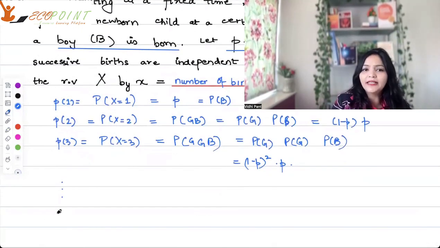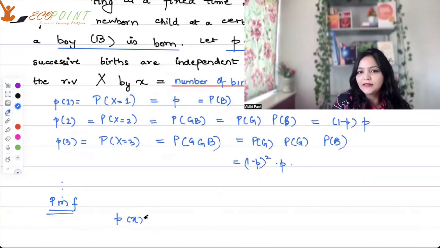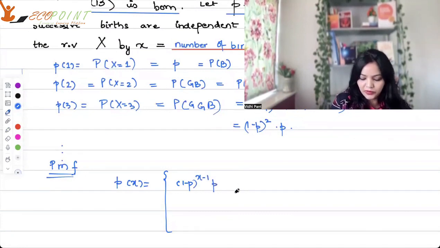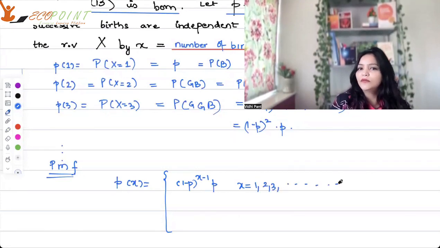So we can create a generalized formula, the probability mass function: P(x), meaning x births are observed, is equal to (1 minus P) to the power x minus 1, times P, where x can take values 1, 2, 3, and so on. It might not stop anywhere. We don't know where to stop. It can keep on going, and it's 0 otherwise.